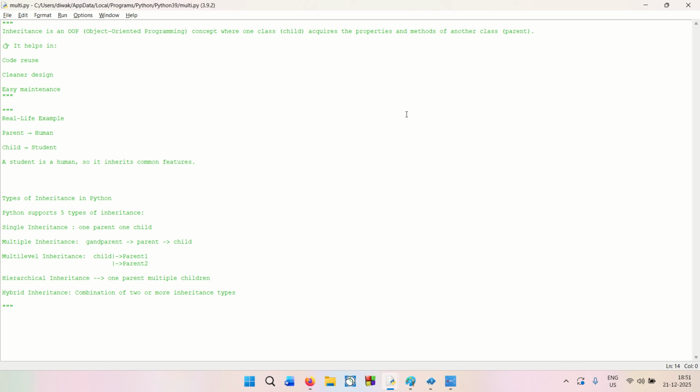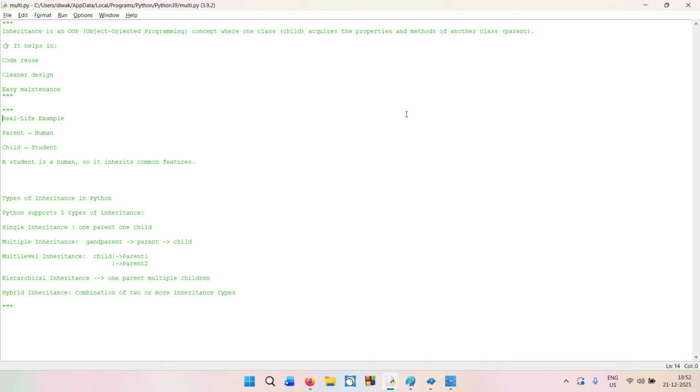So that is the same concept that is applied in programming languages like C++, Python, Java, as I said. And that helps us with code reuse, cleaner design and easier maintenance, as I have written. So these are some of the basic advantages of inheritance. Now, as you can see in the real life example, the parent inherits from the human, and the child inherits from the student. So a student is also a human, and so it inherits the common features from the parent, right?